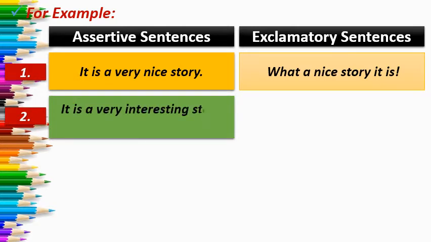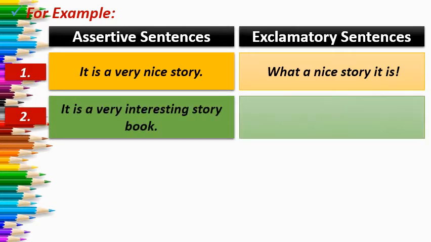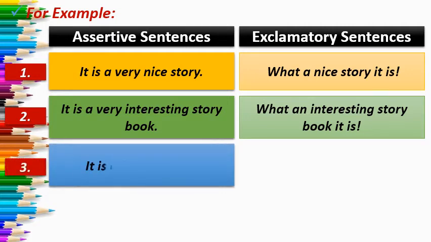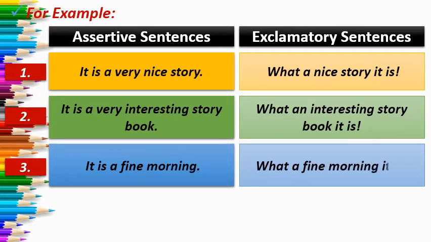Number 2: it is a very interesting story book. So the sentence will be: what an interesting story book it is. At last, exclamation sign. Number 3: it is a fine morning. So the sentence will be: what a fine morning it is. At last, exclamation sign.